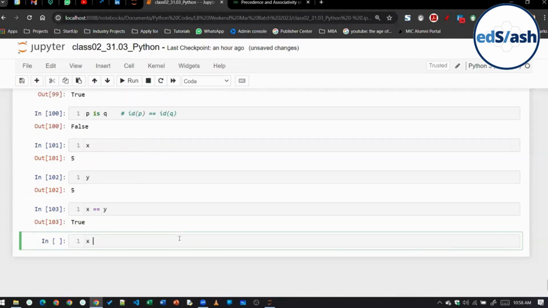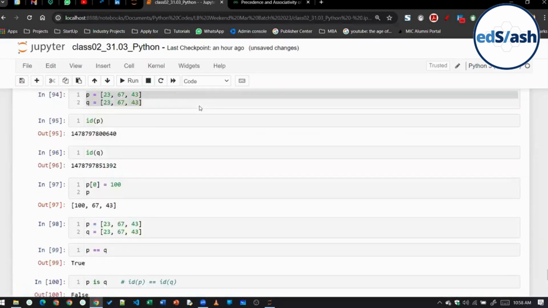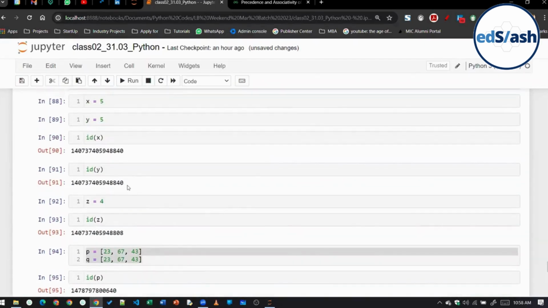And similarly, if I write x is y, it will give us a true then also. Why? Because the ID of x and y, both of them, is the same. We saw that here. Clear, class? Yes, in the identity operator, we are actually comparing the two IDs of two variables.